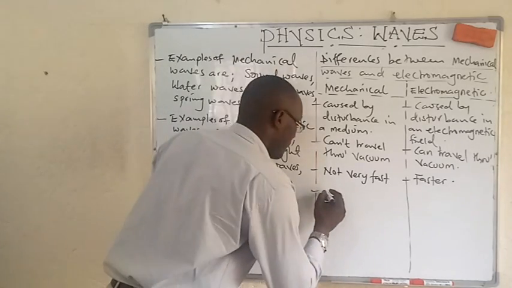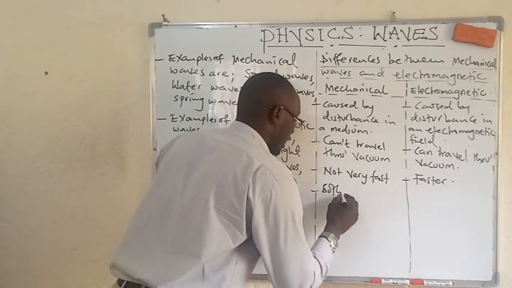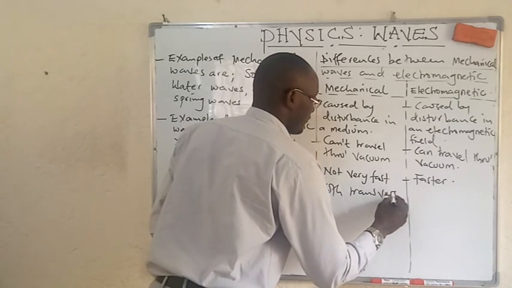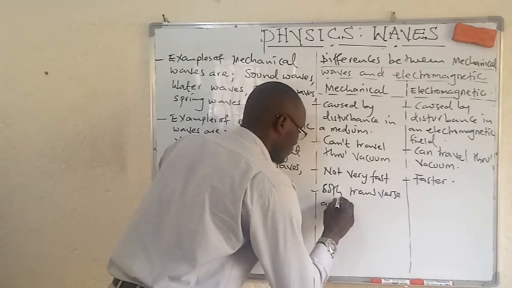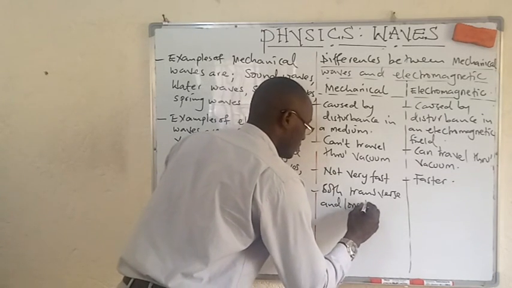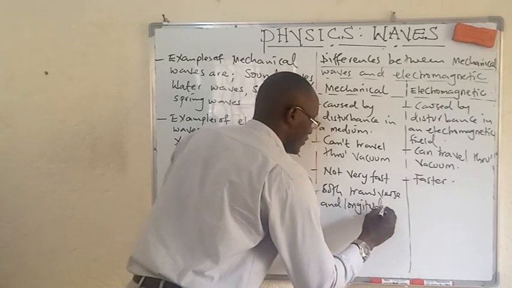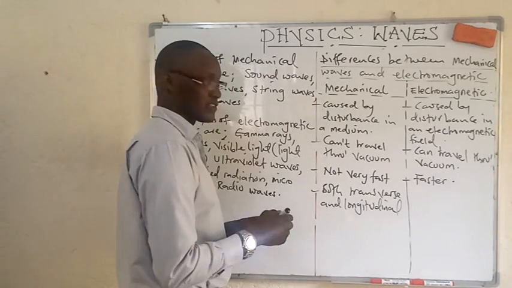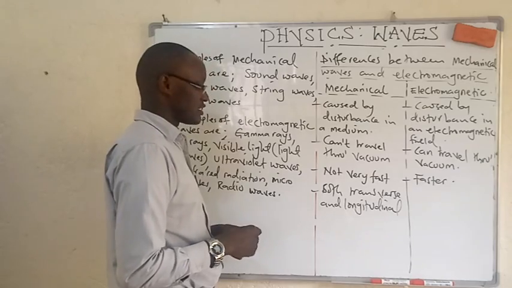So these ones can be both transverse and longitudinal. Those are types of progressive waves. We shall talk about a progressive wave and get to know what it means.